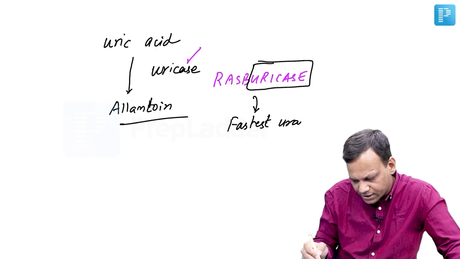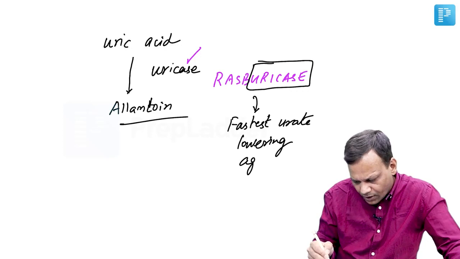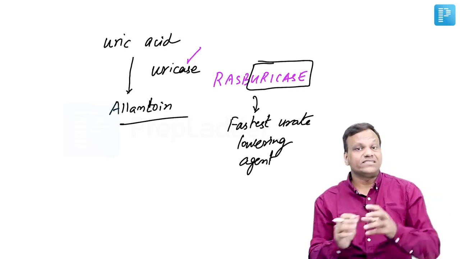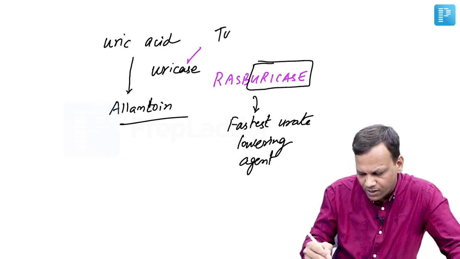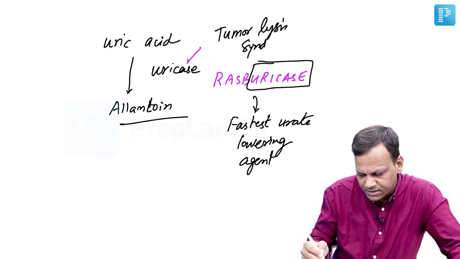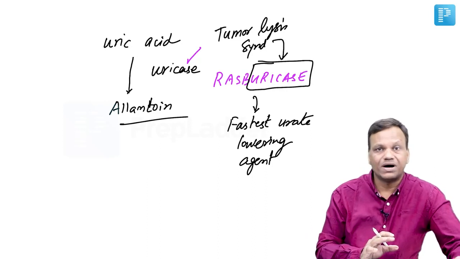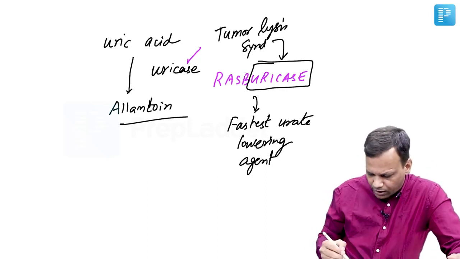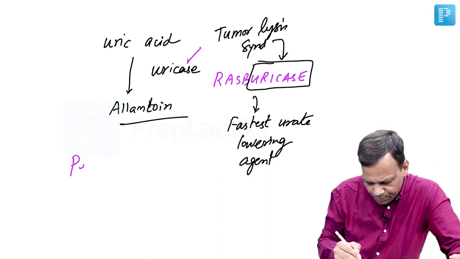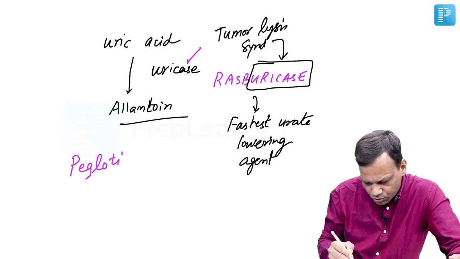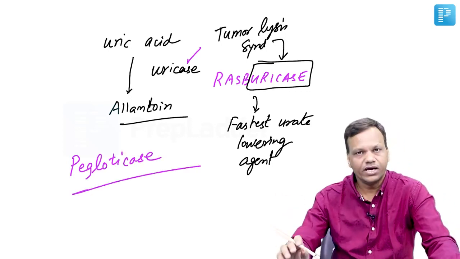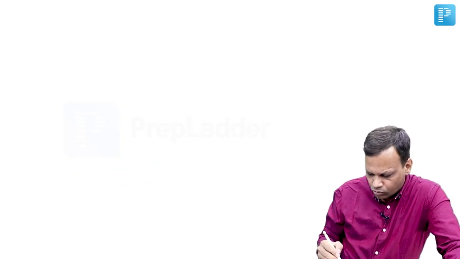Rasburicase increases the metabolism of already present uric acid, so it is the fastest urate lowering agent. Another advantage is that when we want to decrease uric acid quickly, as in patients of tumor lysis syndrome, we will prefer rasburicase. It will quickly decrease uric acid by metabolizing it. Okay? A new drug which is similar to rasburicase is pegloticase. It can also be used in chronic gout. So these are the important drugs in gout.